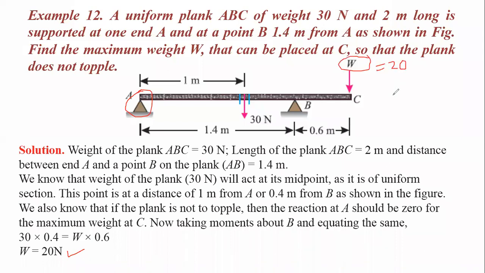Above that, if you apply 21, 22, 23, the plank will topple. To avoid this, maximum we can apply 20 Newton force. This is one of the applications of moments, to find out how much load intensity is required over here so that this plank will not topple.